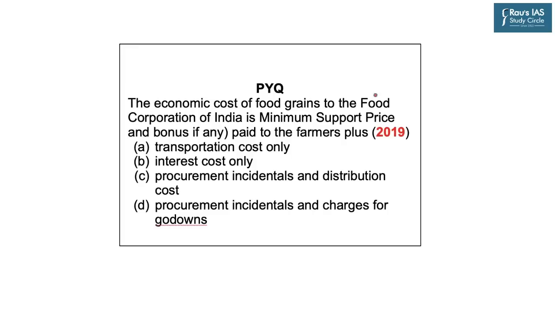For example, in 2019, UPSC had asked: the economic cost of food grains to the Food Corporation of India is minimum support price and bonus if any paid to farmers plus A. transportation cost only, B. interest cost only, C. procurement incidentals and distribution cost, and D. procurement incidentals and charges for godowns. Now I'm not going to tell you the answer because the answer lies in the discussion.